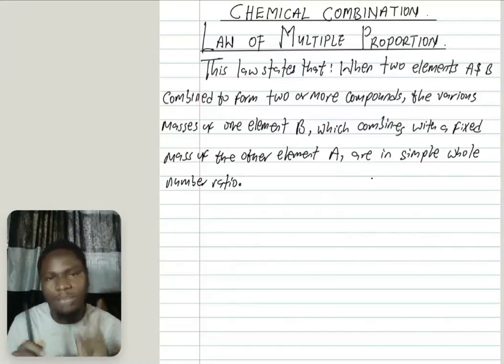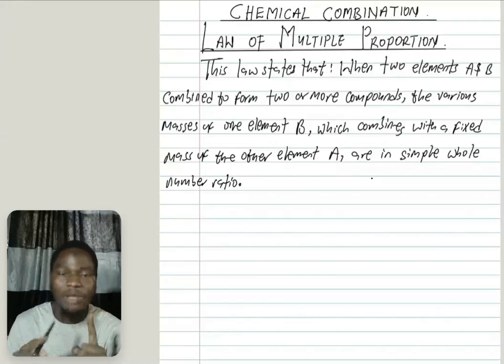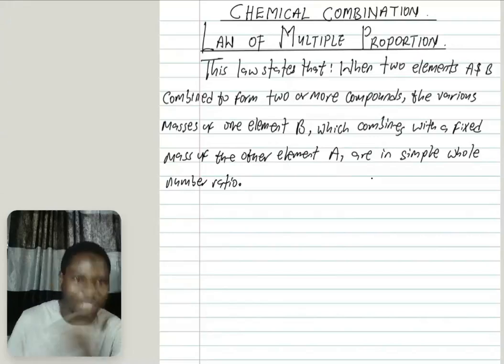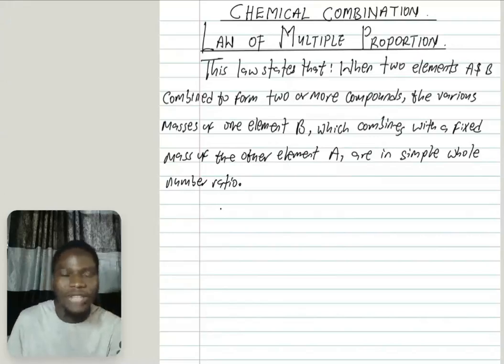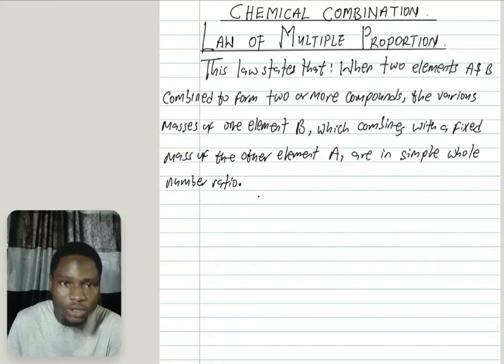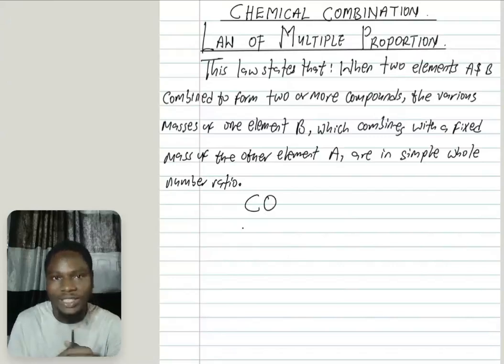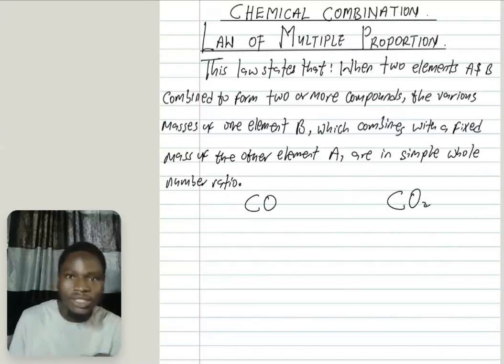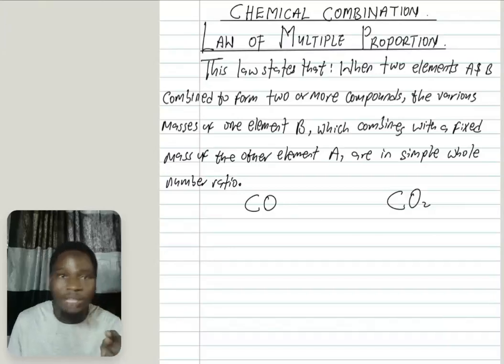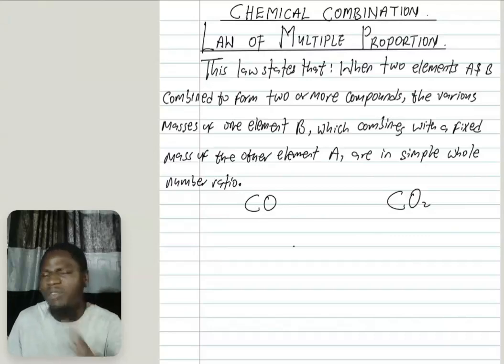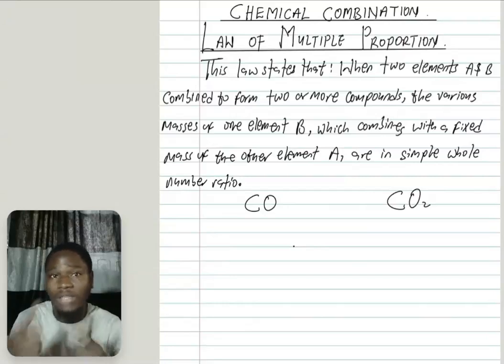Now it is possible for two elements to form more than one compound. Explanation: look at carbon and oxygen. Carbon can react with oxygen to form carbon(II) oxide. This same carbon and oxygen can react together to form what? Carbon(IV) oxide. Look at it. It is possible for me to have the same elements forming two or more compounds. So whenever you observe something like this, even without verification, just know that we are talking about the law of multiple proportions.